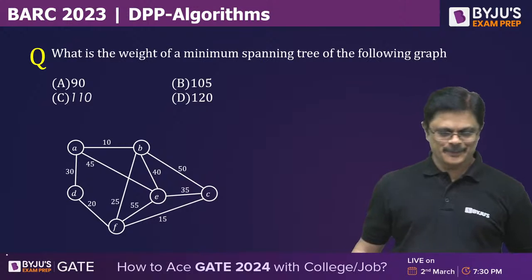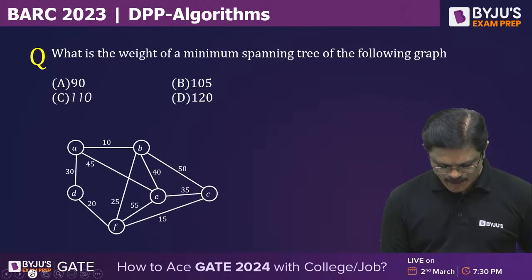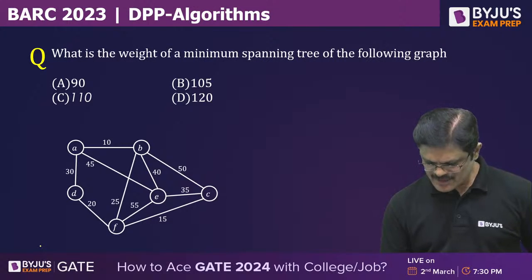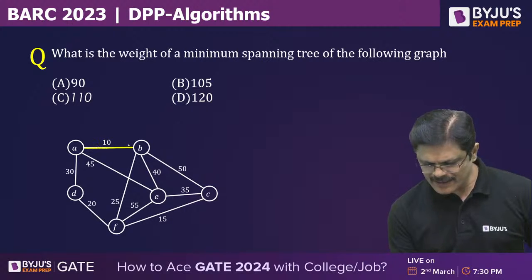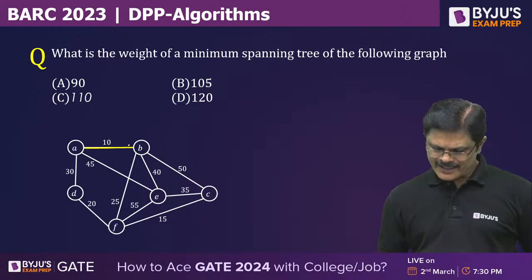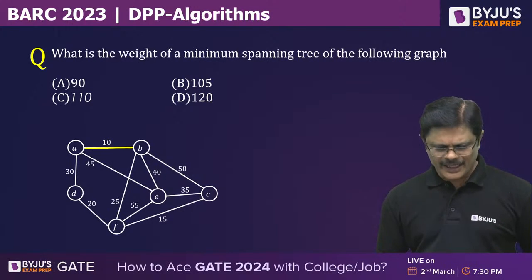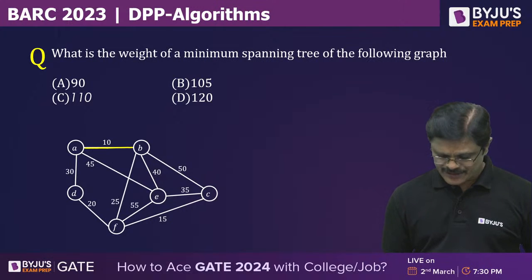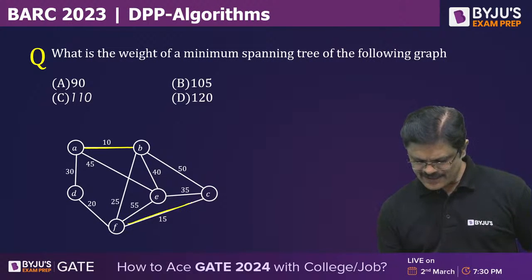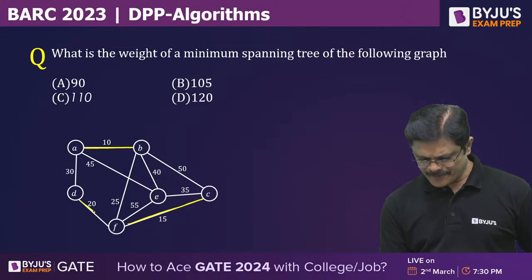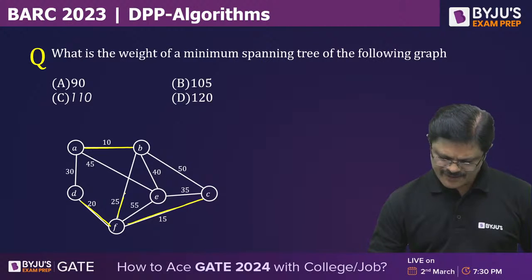Solved very quickly. You can take the smallest weight. Smallest is 10, it can be selected. Next, because all are distinct weights, the spanning tree will be unique. 15 is selected. Next 20. Next 25.